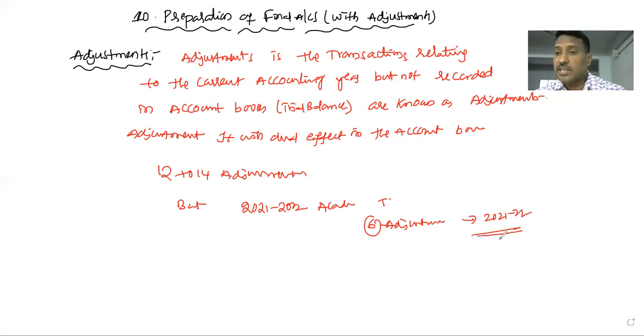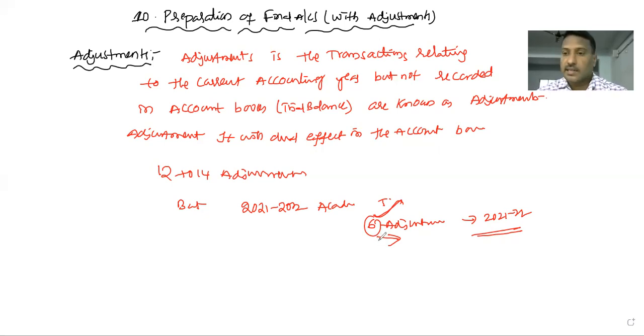Due to the pandemic, the adjustments have been reduced from 14 to 6. In this class I am going to discuss these 6 adjustments properly. The remaining adjustments we will definitely discuss in the next class, but as per the present situation, I will explain only those which are important.